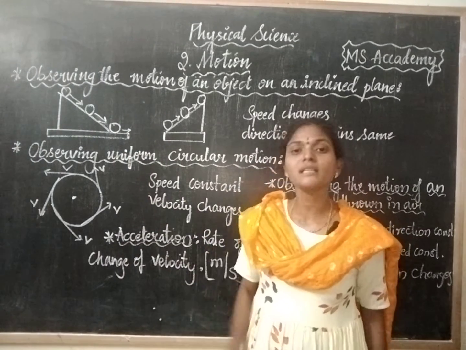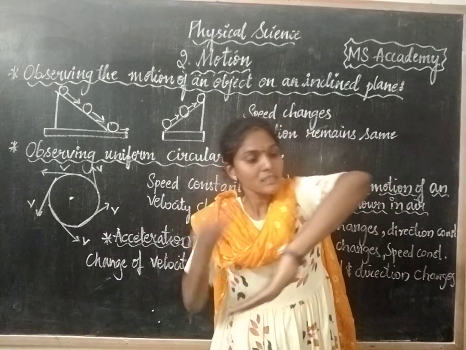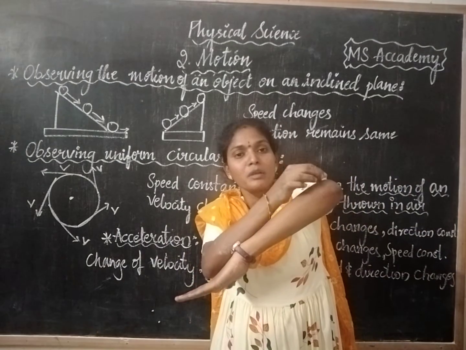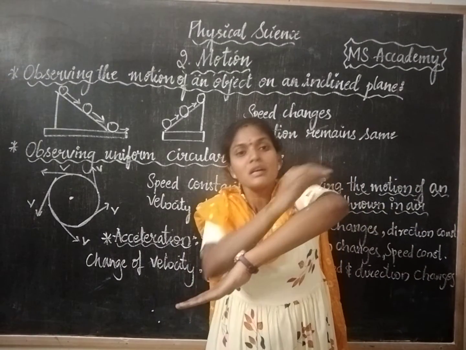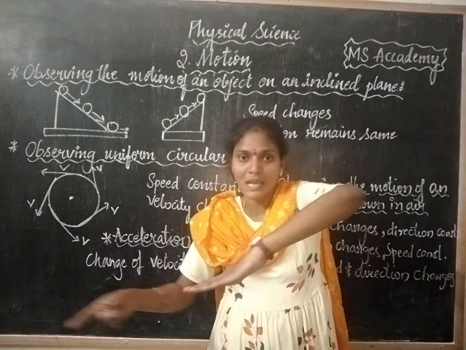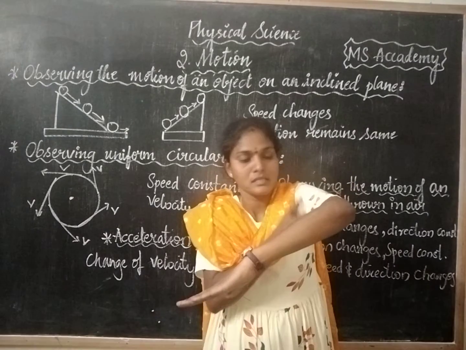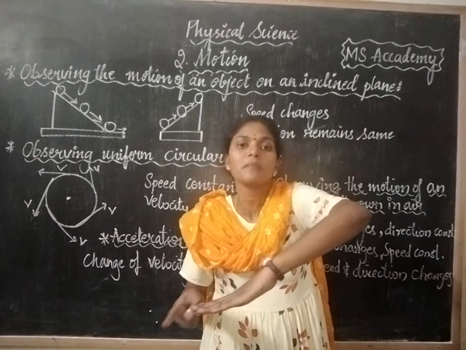So when the ball is coming down, what will be our observation? Now imagine I have kept a ball over here and I have left my hand. So you can observe the ball will come in this direction. Is the ball following the same direction or not? Yes, the ball is coming down in the same direction.